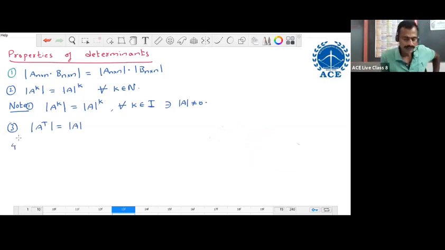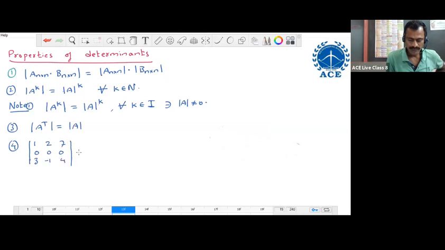Fourth one. The determinant with rows 1, 2, 7, then 0, 0, 0, then 3, minus 1, 4 equals what? What is the value for this? 0.